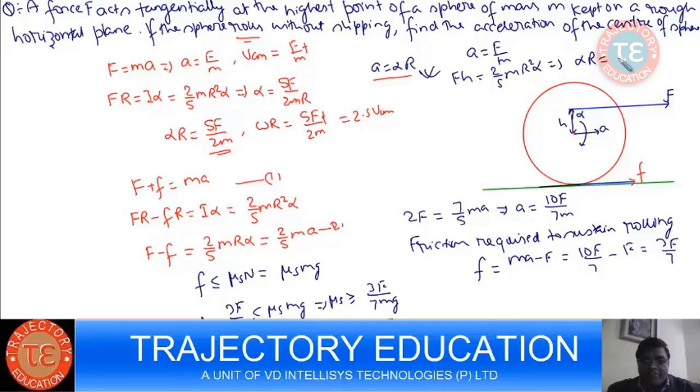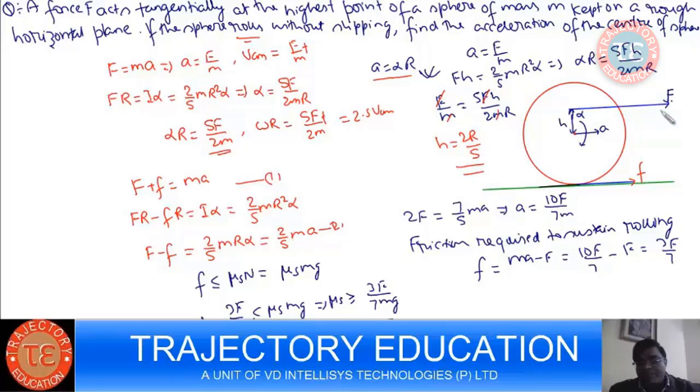So alpha comes out to be 5Fh by 2mr square. So it can roll on a frictionless surface if the A and alpha created by this force satisfy this condition, that is F by m equals 5Fh by 2mr. So m will cancel out, this will cancel out. So h required is 2r by 5.